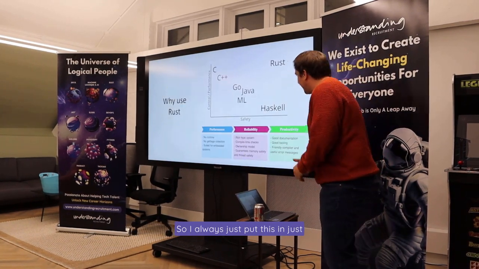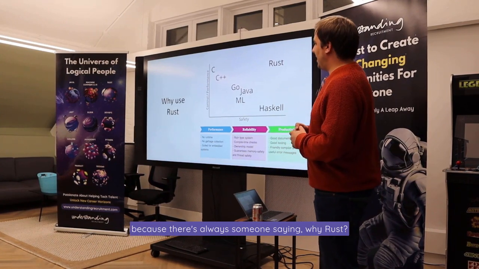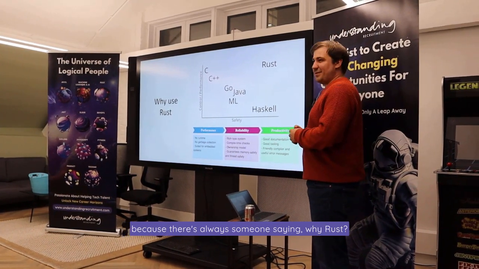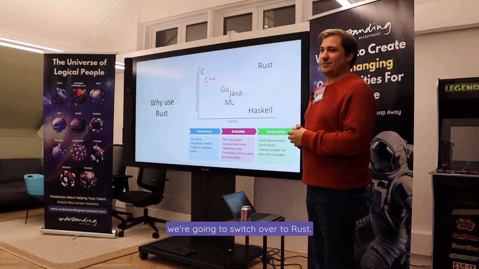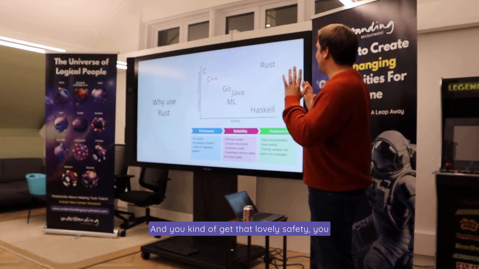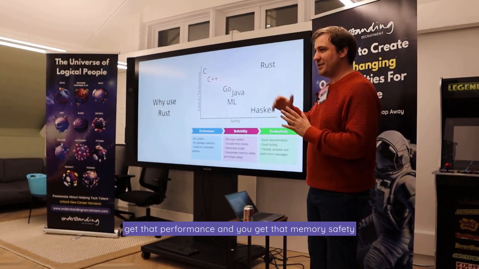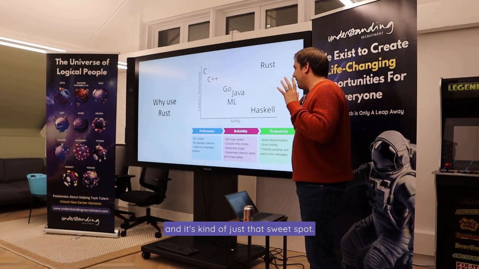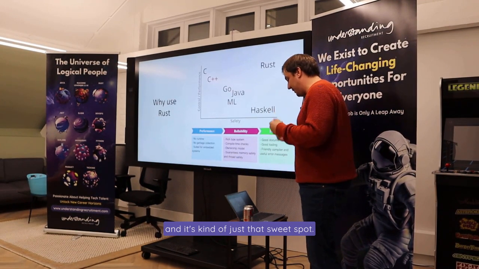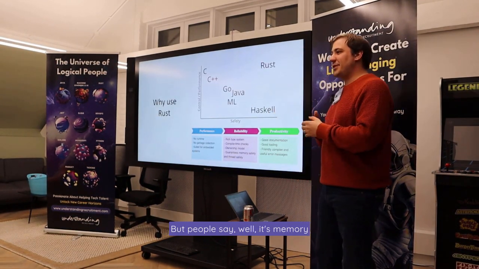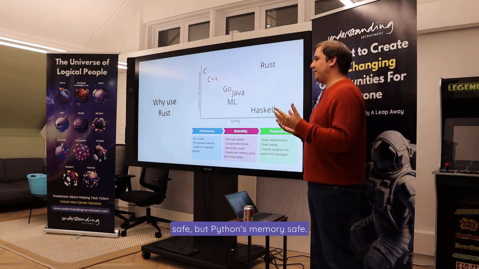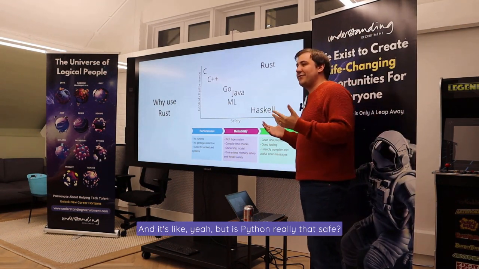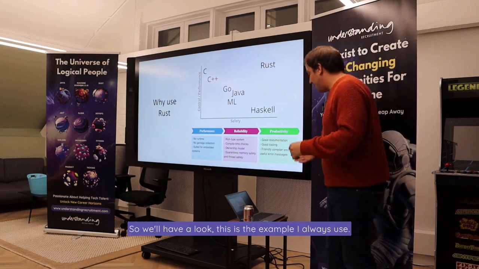So I always put this in just because there's always someone saying, why Rust? I think everyone here kind of knows why we're going to switch over to Rust. You get that lovely safety, you get that performance, and you get that memory safety. It's that sweet spot. But people say, well, it's memory safe, but Python's memory safe. And it's like, yeah, but is Python really that safe? So we'll have a look.